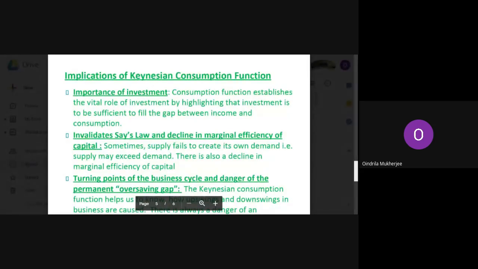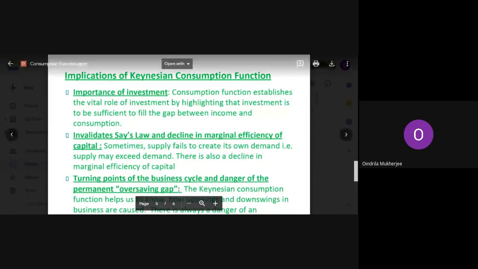Yes, investment. When we start doing the investments, consumption is going to fall a bit, because whatever money we had earlier saved, out of that money only we are making the investments. So consumption at that time will start falling down, it will start diminishing. So there will be a gap created by investment, and this gap will be created between income and consumption. This is the first implication, the importance of investment.